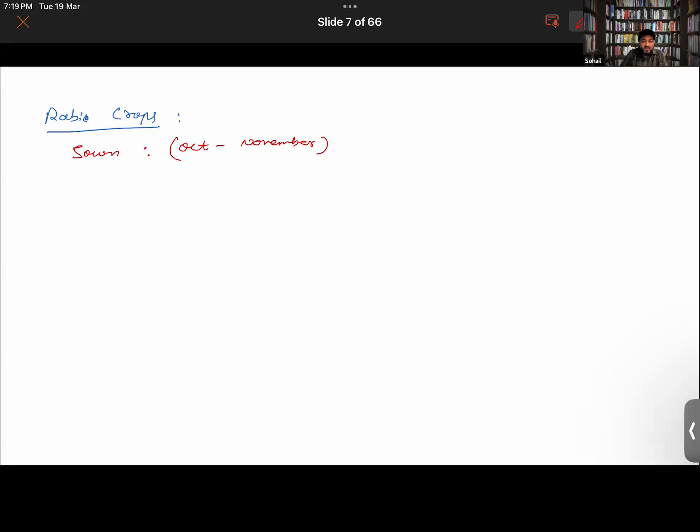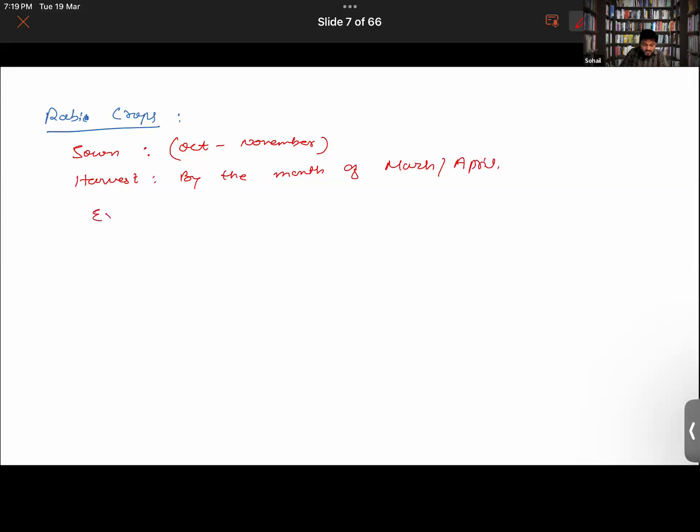That is the time when the winter is starting here in India, right? And when do we harvest them? When the winter season is ending. And now the winter season has almost ended here in India. So by the month of March or April, it is harvested.